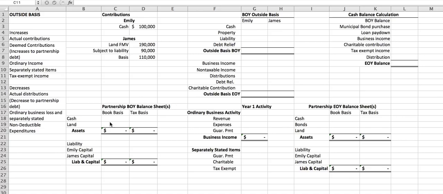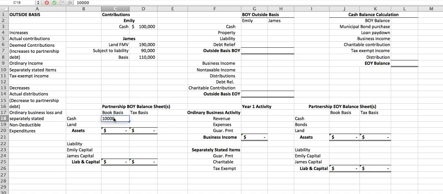So I'm going to start with the book basis, which will give us a good idea of the fair market value that they contributed, and then we'll start looking at the tax basis and then the outside basis. The reason I like to start with balance sheets is remember that liabilities will affect potentially all of the partners' outside basis in their ownership interest, even if they didn't have anything to do with that liability when it was contributed. So first we're going to look at the book basis balance sheet, which is all fair market value.